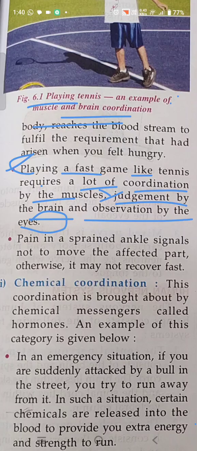Can you see how many coordinated activities there are? The interaction only makes these things possible. If there is no interaction, it is not possible.